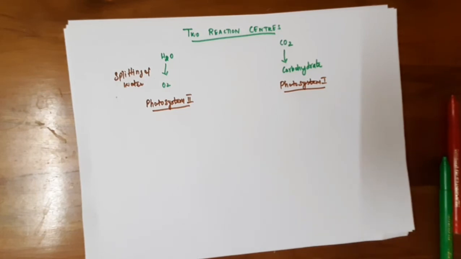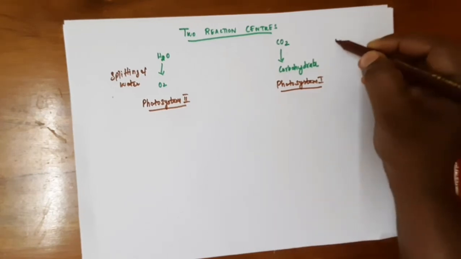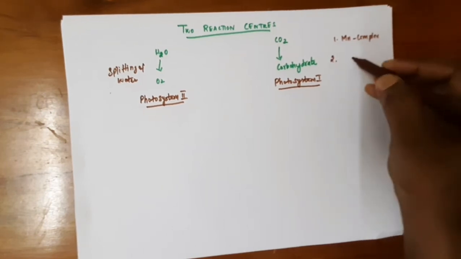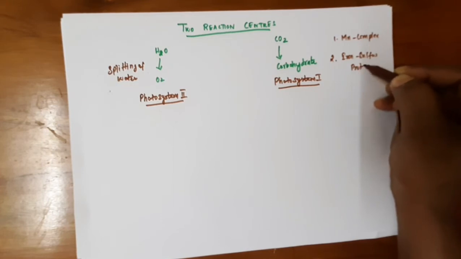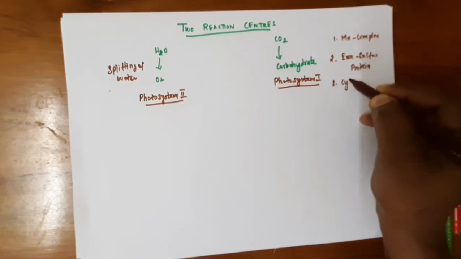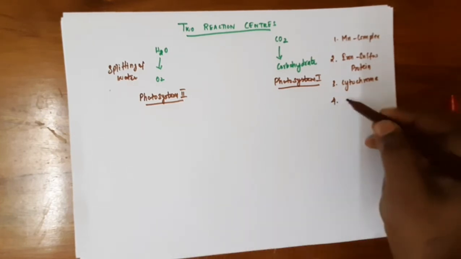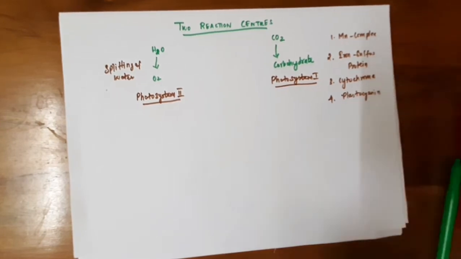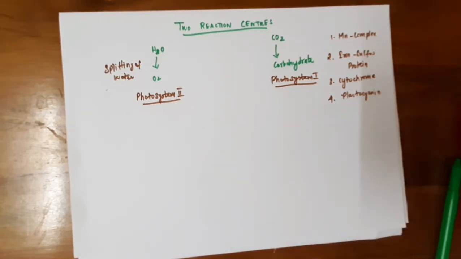For this conversion, there are 4 types of metal complexes involved. One is a manganese complex, and iron sulfur protein, cytochrome, and the fourth one is plastocyanin, that is a blue copper protein. So these are the 4 metal centers that are involved in this photosynthesis process.